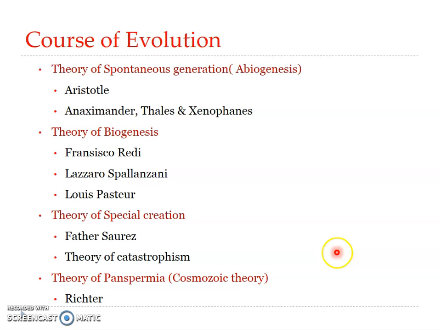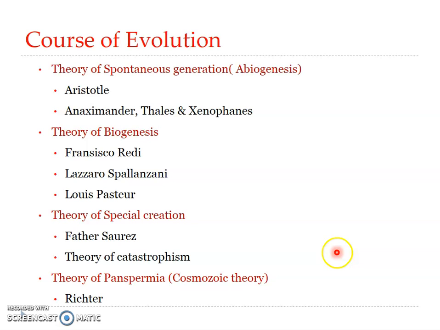According to this, periodic catastrophes, like disasters such as floods or earthquakes, led to the destruction of existing organisms, followed by the repopulation of the area by migration or by recreation if the catastrophes were worldwide.